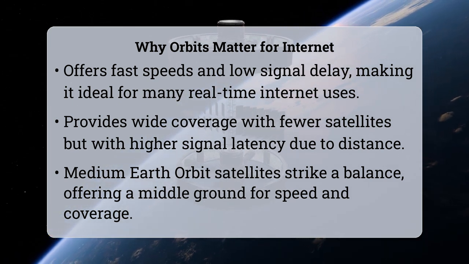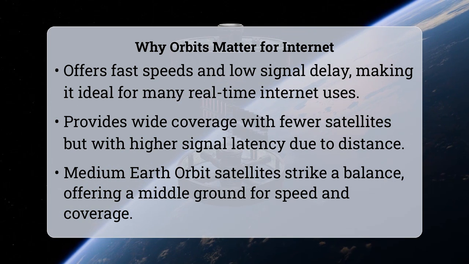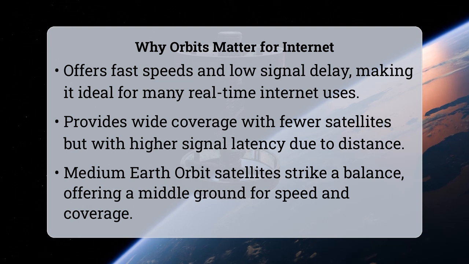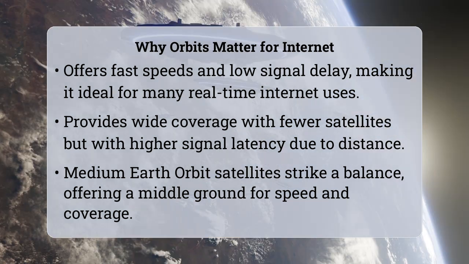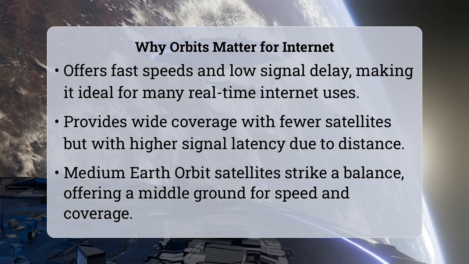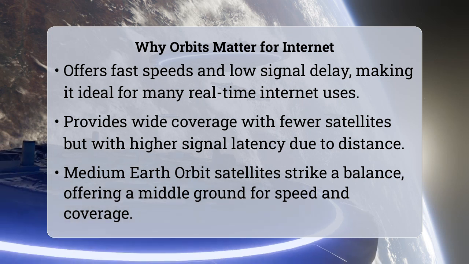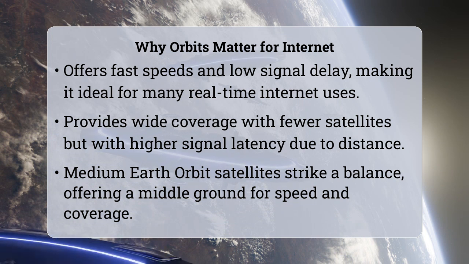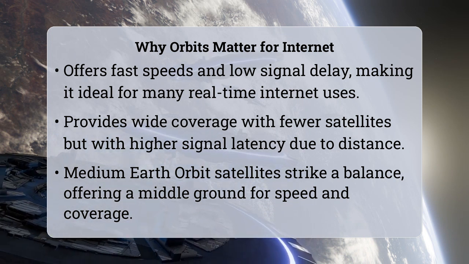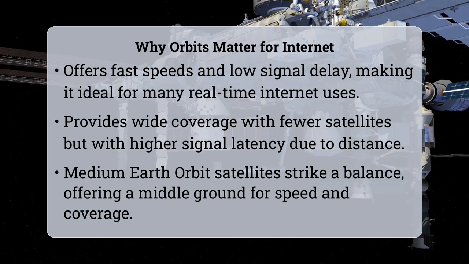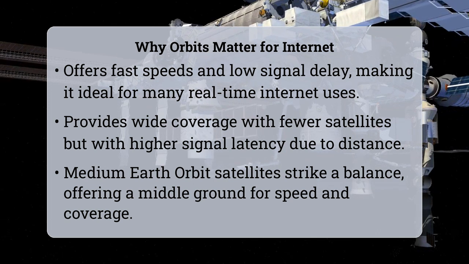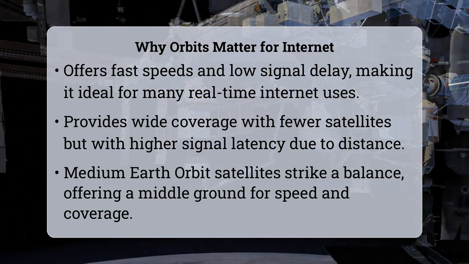The choice of orbit is incredibly important because it dictates several key aspects of the internet service provided. LEO satellites, for instance, are much closer to Earth. This proximity means that signals travel shorter distances, resulting in very low latency, which is the delay in communication. This makes LEO ideal for applications like video calls and online gaming where quick response times are crucial. However, because they are so close, LEO satellites move rapidly across the sky, meaning many are needed in a constellation to provide continuous coverage to a single ground location.